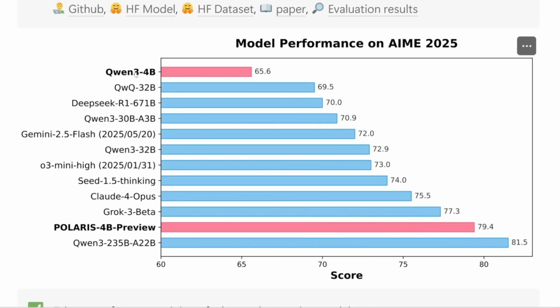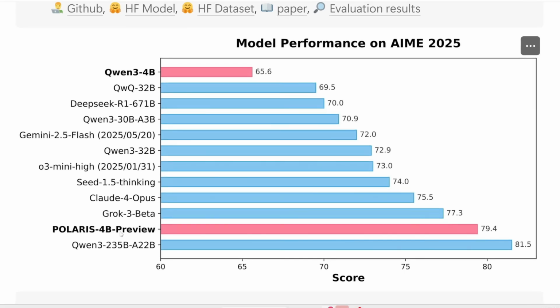Here's how Qwen 3 4 billion originally performed. But after doing this Polaris fine-tuning or post-training thing, check out the huge jump in how well it does on the AIME benchmark. Get this, it even beats Grok 3 and Claude 4 Opus, which is like the biggest and best Claude 4 there is. It also outperforms O3 Mini High and Gemini 2.5 Flash. The astonishing part is it's just 4 billion parameters. So when it's fine-tuned with Polaris, it can actually beat models that are like 160 times bigger than it.